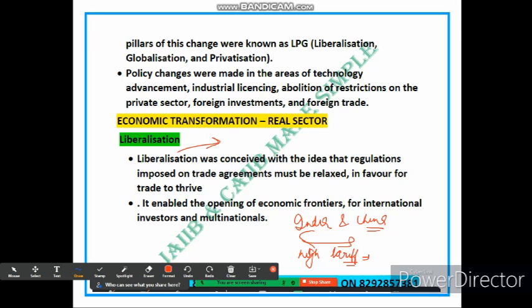So this liberalization of trade regulation allows businesses to engage in cross-border trade more easily, leading to increased opportunity and economic growth. So this is how liberalization is done.